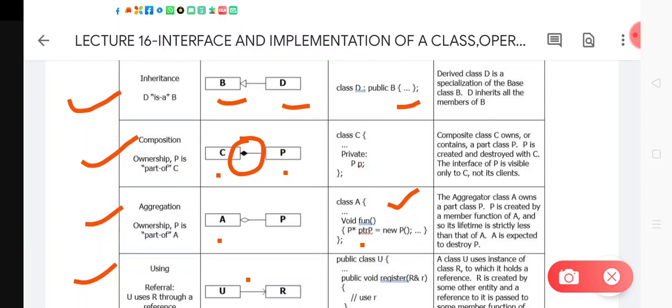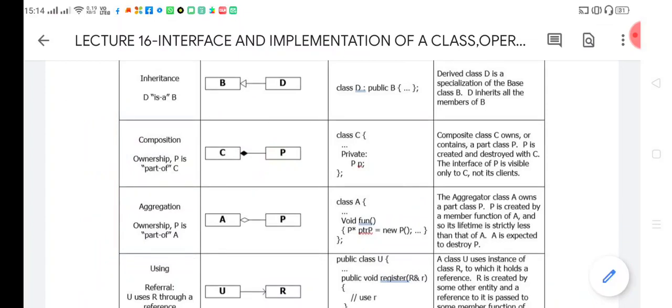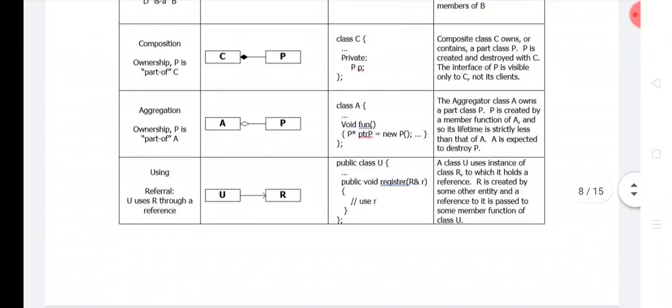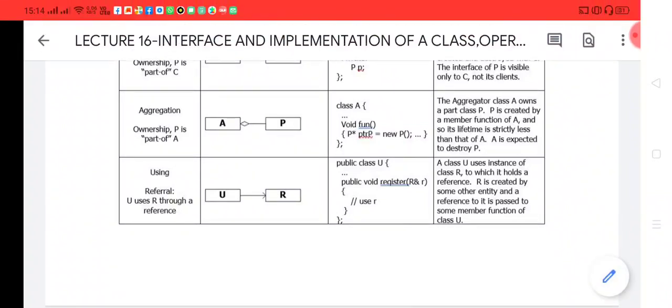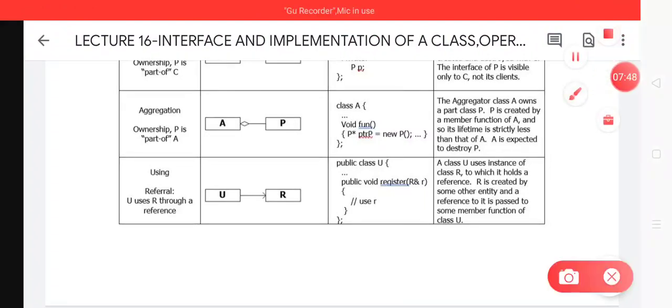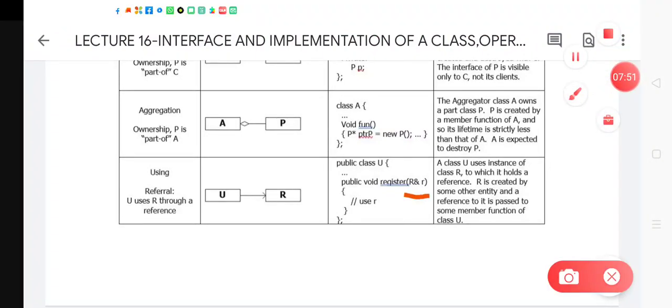Using refers: U uses R through an A instance, like it is shown in this diagram, and the syntax says public class U, it is having the register function and it uses R. In this register function, you can see, I'll just mark it, it is passing an object as argument as a reference. So using says that when any class uses an instance of another class as the reference, it holds its reference, and R is like a referee to the class U.